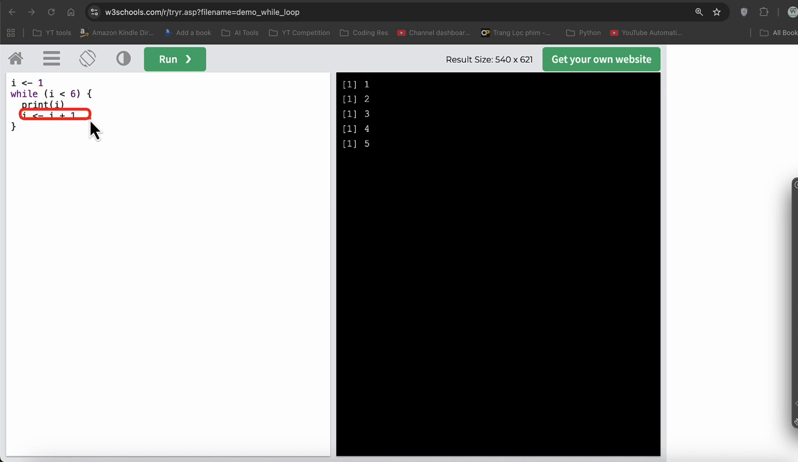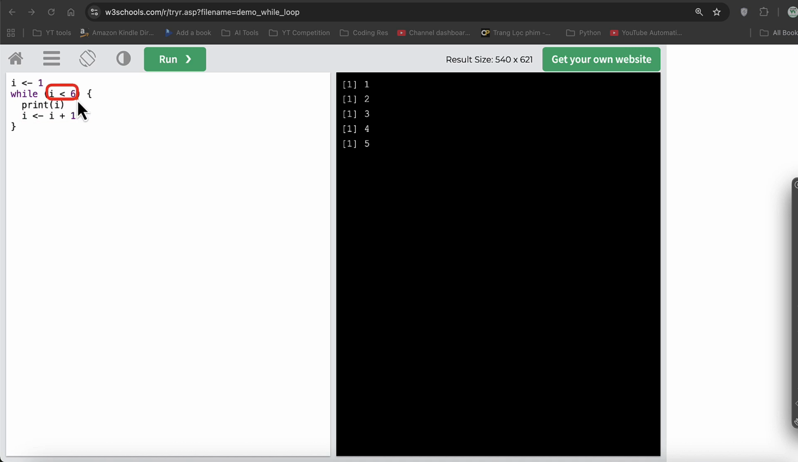Then we increment the value of I. So I plus 1 becomes 2, assign it back to the value of I, and then because this is a loop, the body will automatically re-execute. Again, check the condition. Now I becomes 2 because we just did the increment inside the block. 2 is less than 6, condition becomes again true, print the value of I, do the increment, now becomes 3,